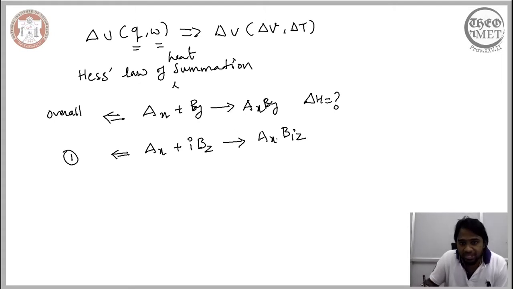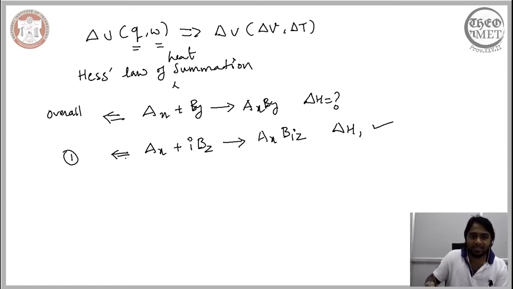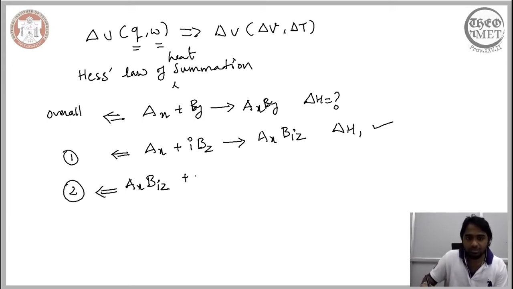Now this step 1 reaction is associated with an enthalpy change of delta H1, which is known to us. Secondly, there is a second step that ultimately leads to the final product, wherein the product of the first reaction acts as the reactant for the second reaction.